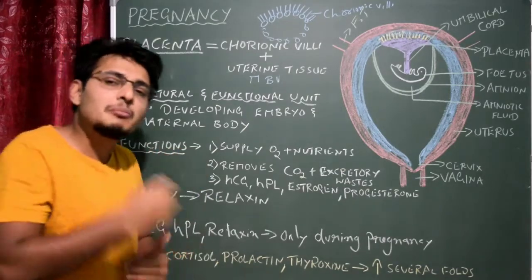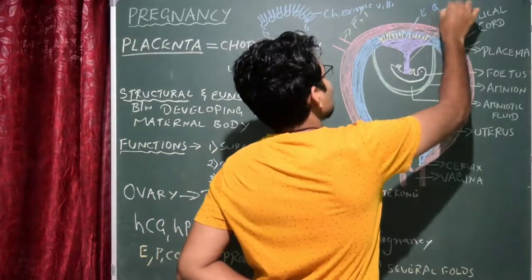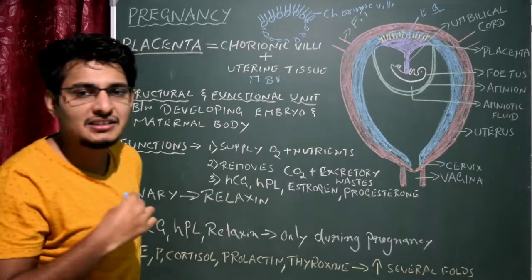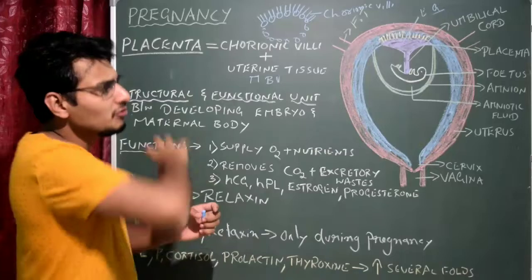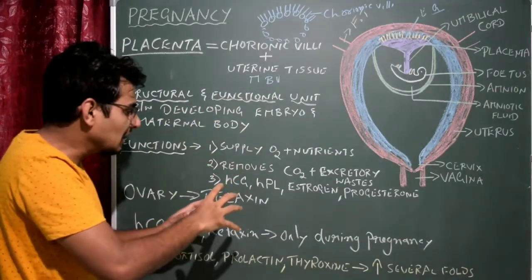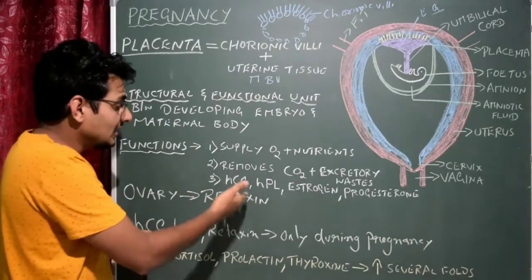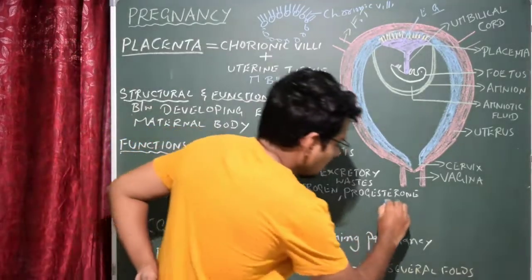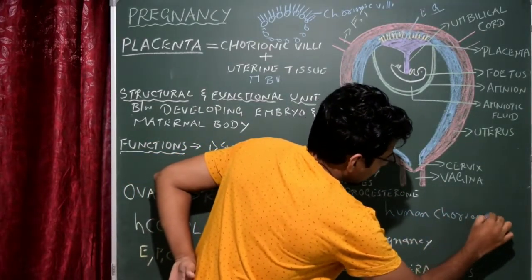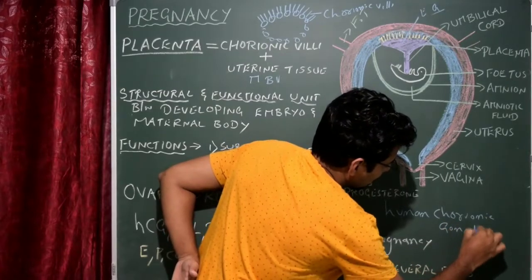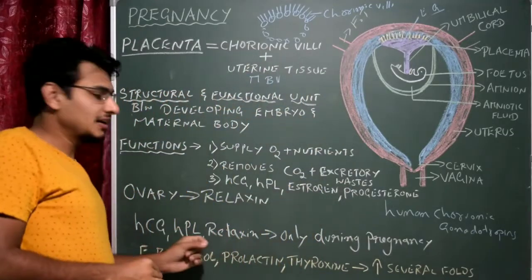Not only that, the placenta also acts like an endocrine gland. I'll write here, it also acts like an endocrine gland. Endocrine gland in the sense that it secretes certain hormones. After the formation of the placenta, the placenta starts secreting certain hormones, that is HCG. What is HCG? Human chorionic gonadotropins, which are exclusively secreted by the placenta.